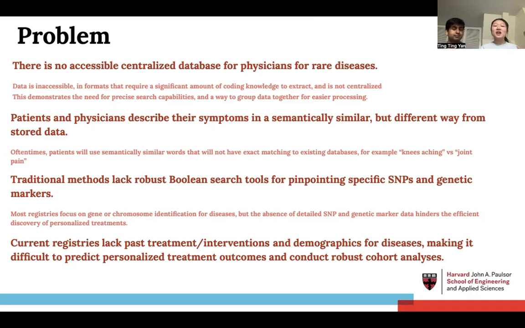In addition, traditional methods lack robust Boolean search tools for pinpointing specific single nucleotide polymorphisms and genetic markers. And finally, our current registries lack the information about past treatment and interventions for individual patients. And this really serves as a barrier to predict the outcomes of these personalized treatment plans and conduct robust cohort analyses.